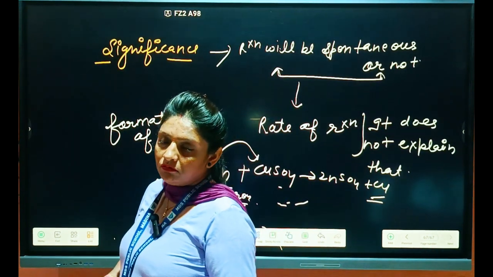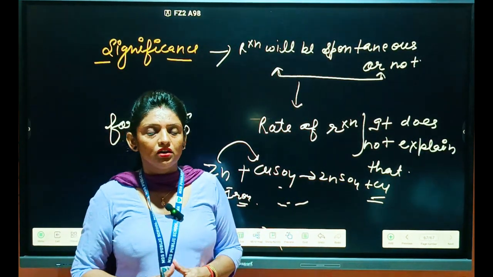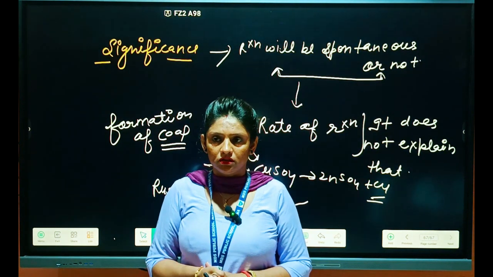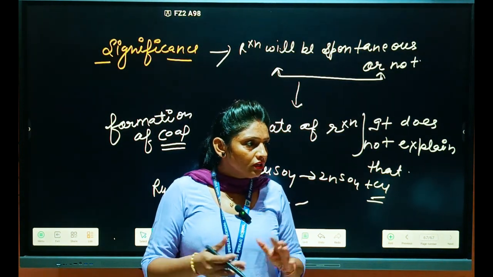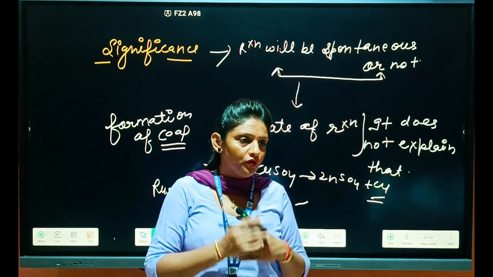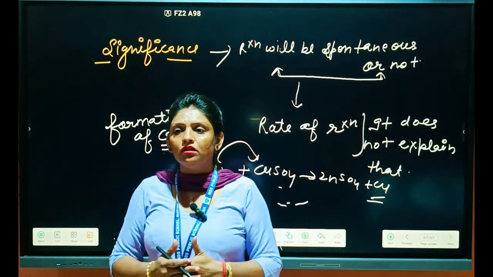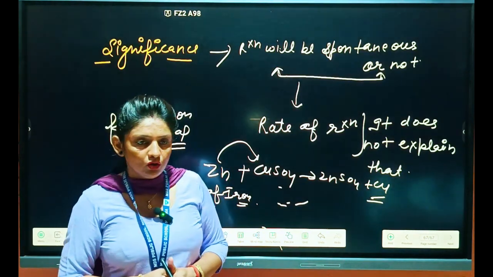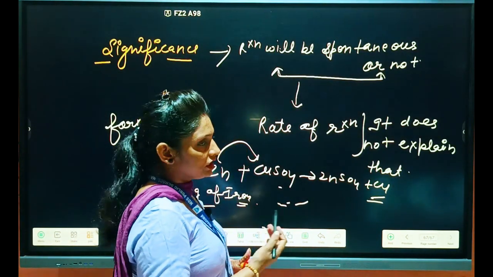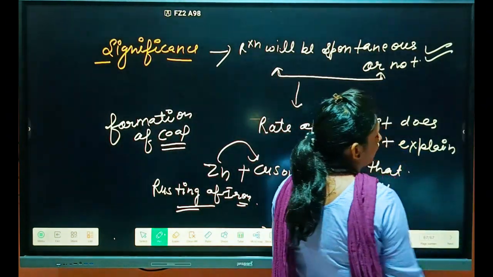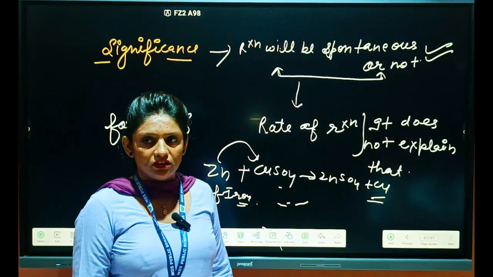Clear or not? Thermodynamics is telling only whether a reaction will take place or not. But it is not telling, if the reaction is spontaneous, how much time it will take to proceed. Clear or not? So if I talk about significance, you will write this point: it tells about the spontaneity or feasibility of the reaction.